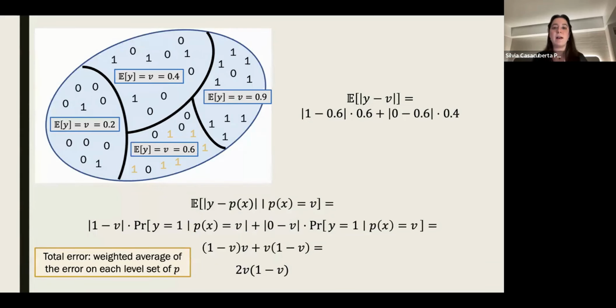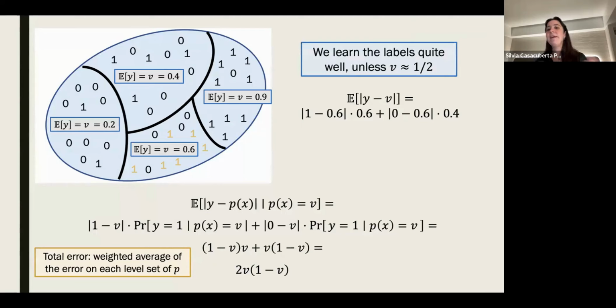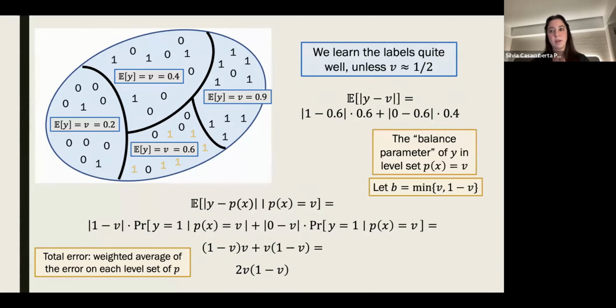So more broadly, if now you condition on every level set and then you average the errors, you'll see that on every level set, we can compute the total error with this V parameter, right? And so the point is that P is learning the labels quite well if it's perfectly calibrated, unless of course V is close to 1/2. Okay, and we'll be using also this balance parameter, B, which is the minimum of V and 1 minus V. And so notice that with this calculation, when we have perfect calibration, the error on the level set is bounded by 2B, where B is this balance parameter.